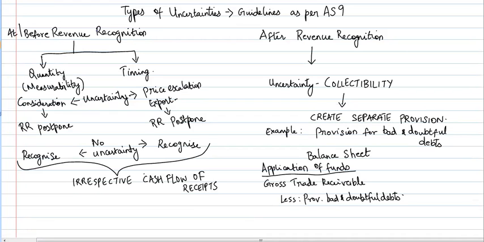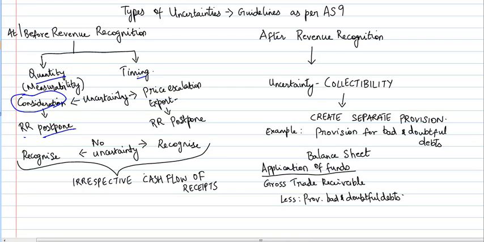We haven't recognized it as revenue in our books of account. If that is the case, then we need to see the quantity. The uncertainty could happen with respect to the quantity or with respect to the timing. If it's with respect to the quantity, that is, there is any uncertainty with respect to the consideration, then in such cases, the revenue recognition is to be postponed.